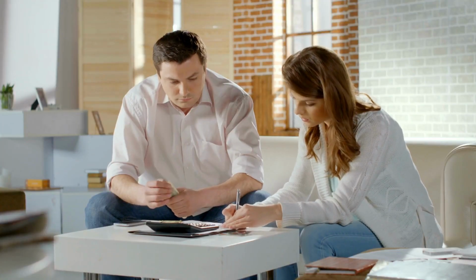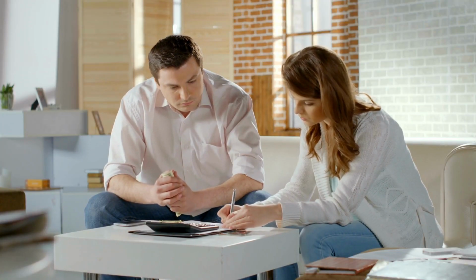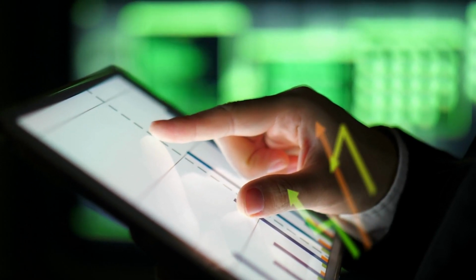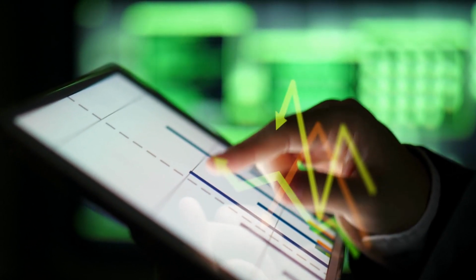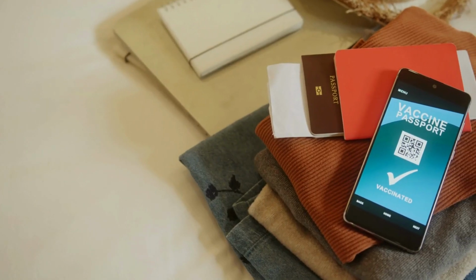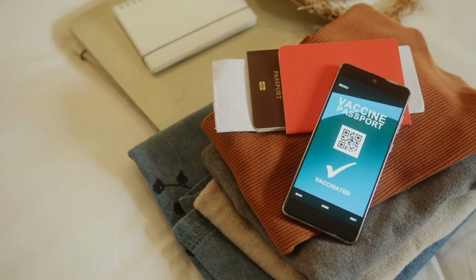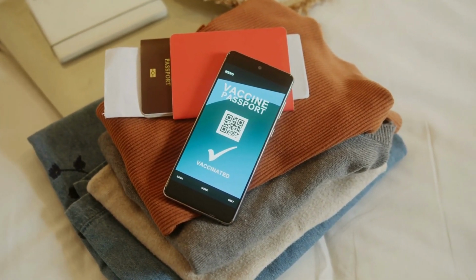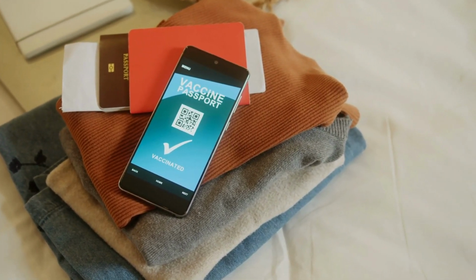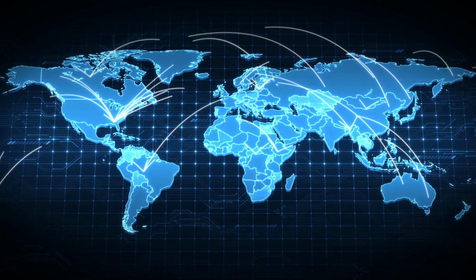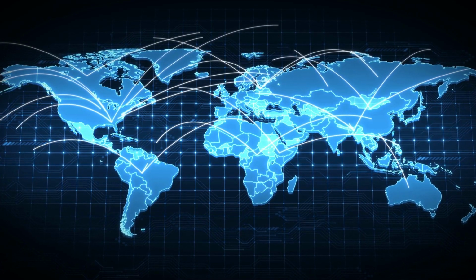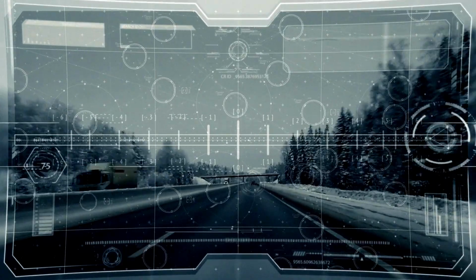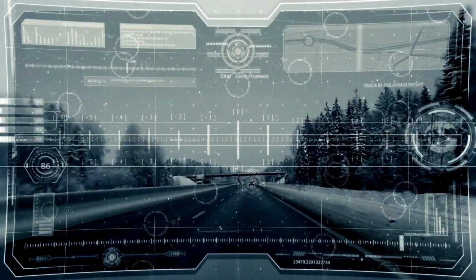For example, Xiaoice can be used to help users budget their money, track their investments, and make financial decisions. Travel. Xiaoice can be used to help users plan and book travel arrangements. For example, Xiaoice can be used to help users find flights, hotels, and rental cars. It can also provide users with information about their destinations, such as local attractions, restaurants, and events.